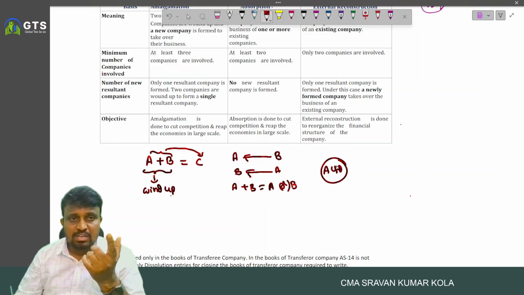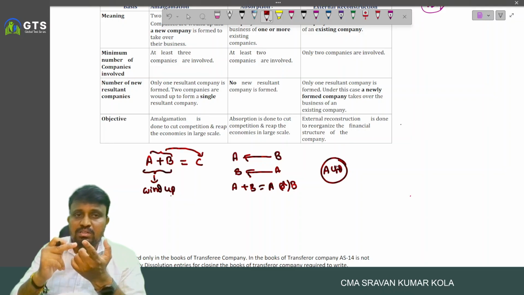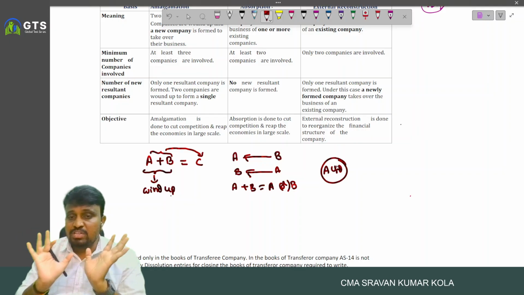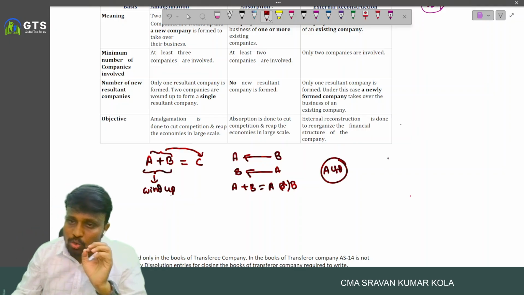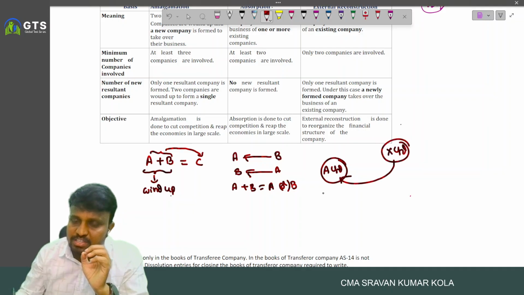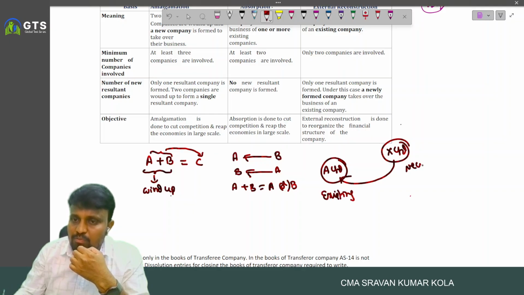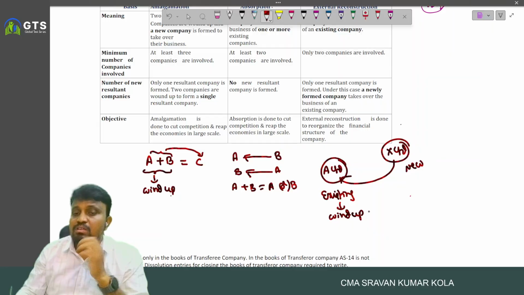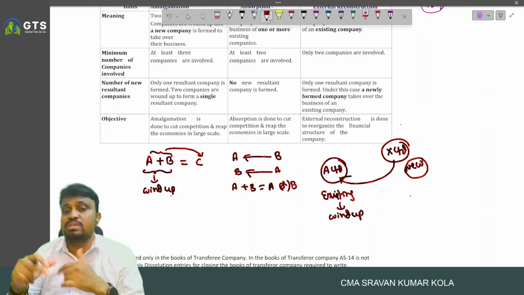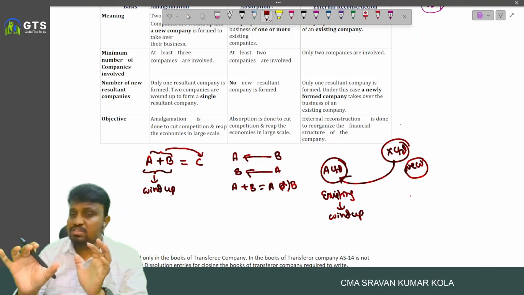In the case of internal reconstruction, what will be the process? I will discuss it in later topics. Coming to external reconstruction, here one new company is formed to acquire the existing company. The existing company will wind up, and the business will continue in the name of the new company, in the name of the new brand.